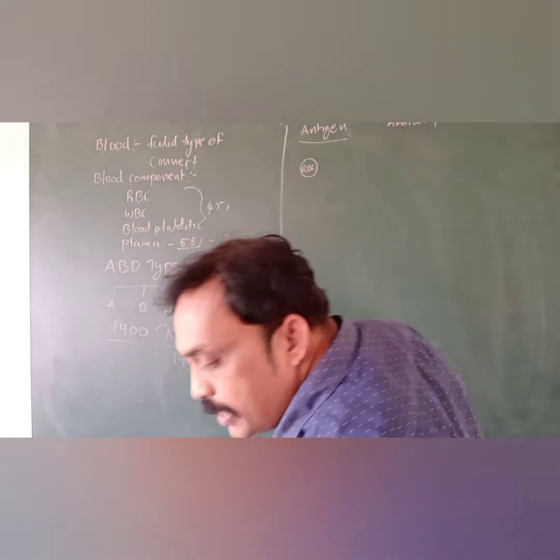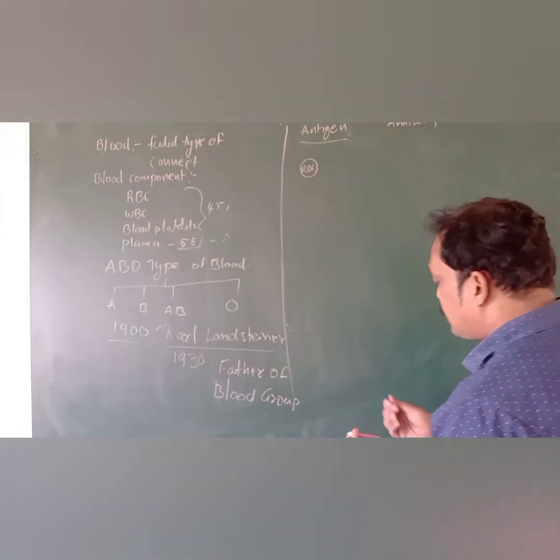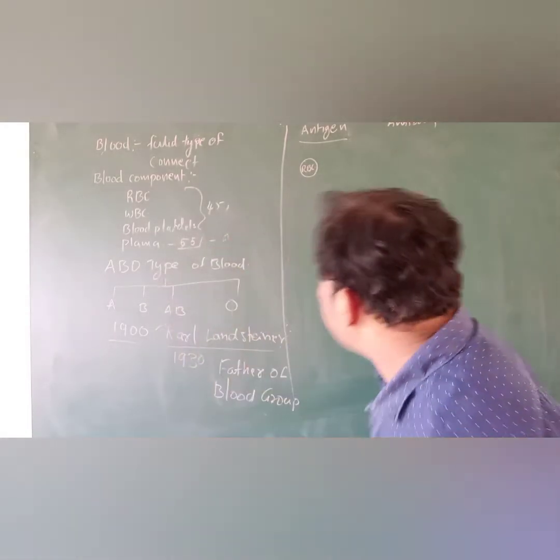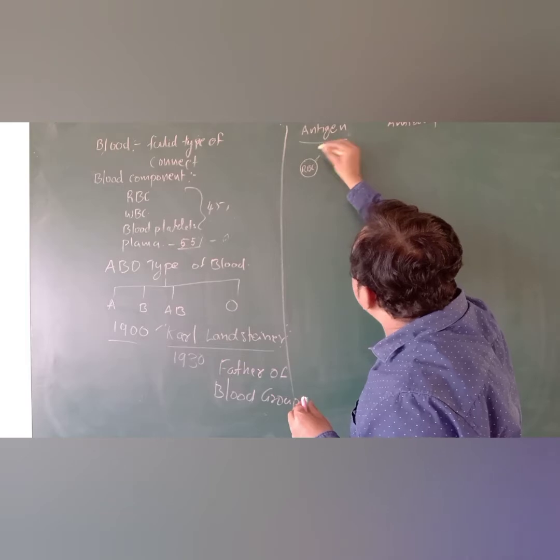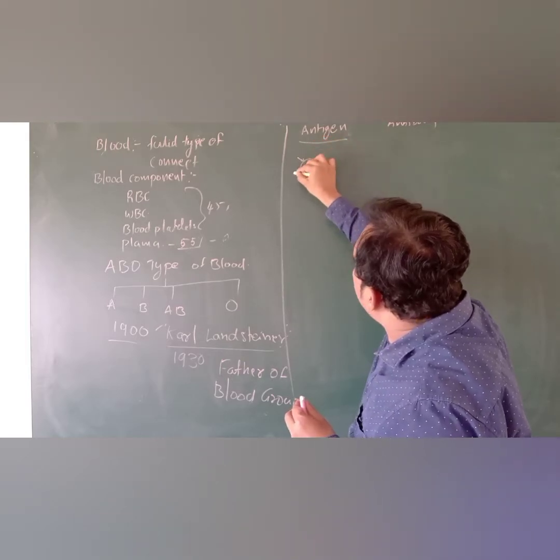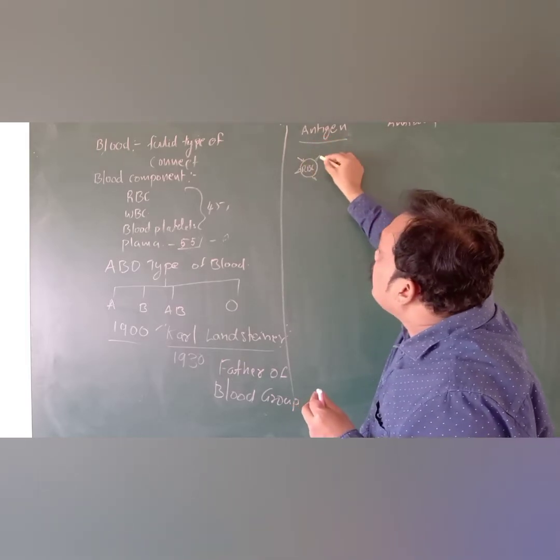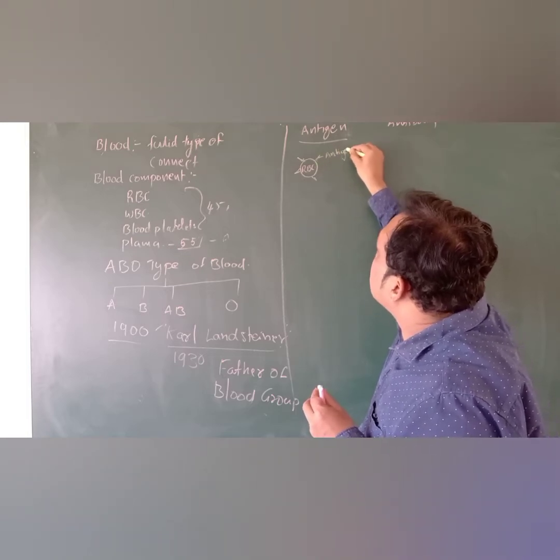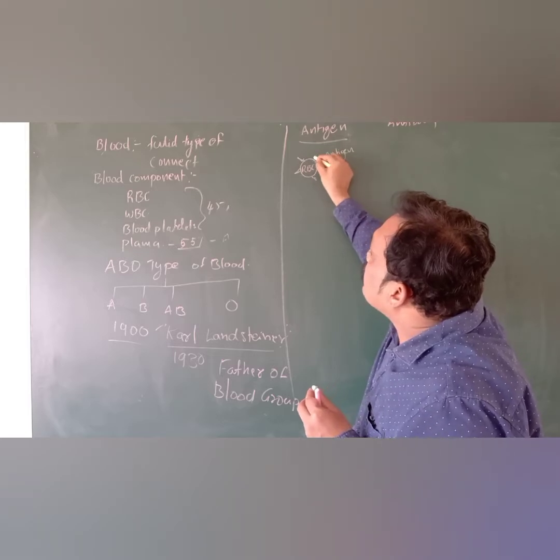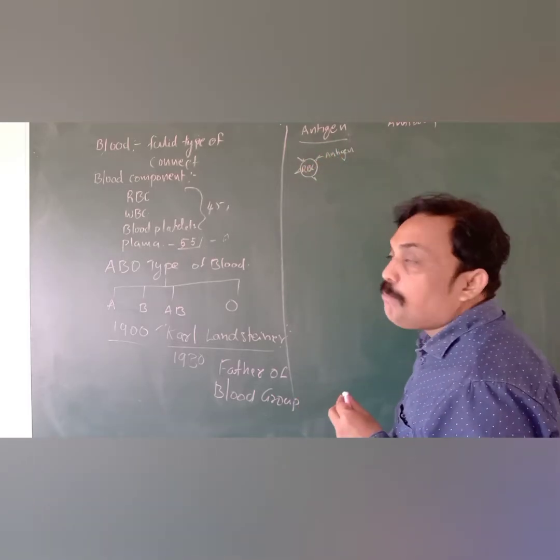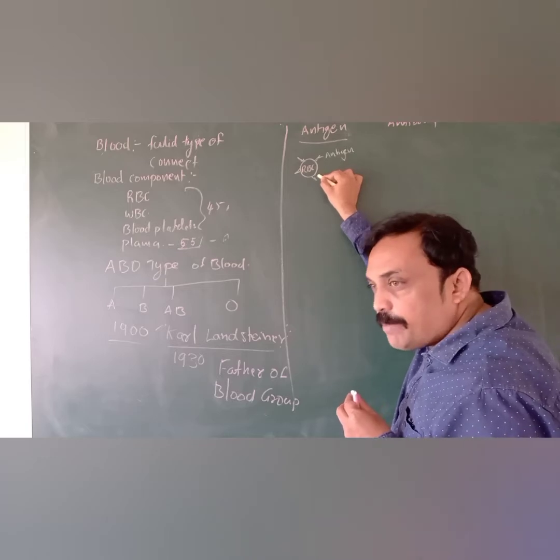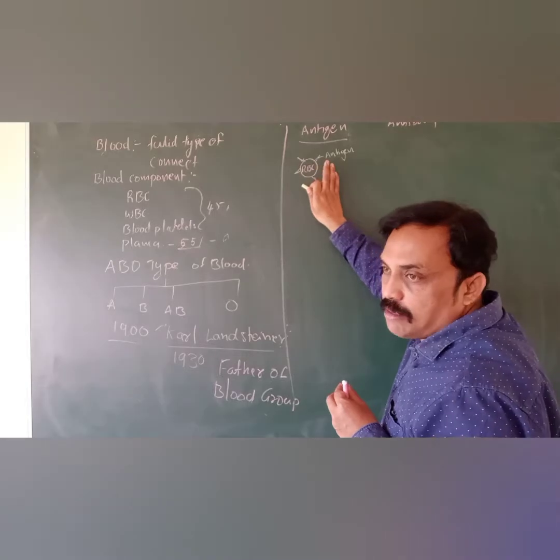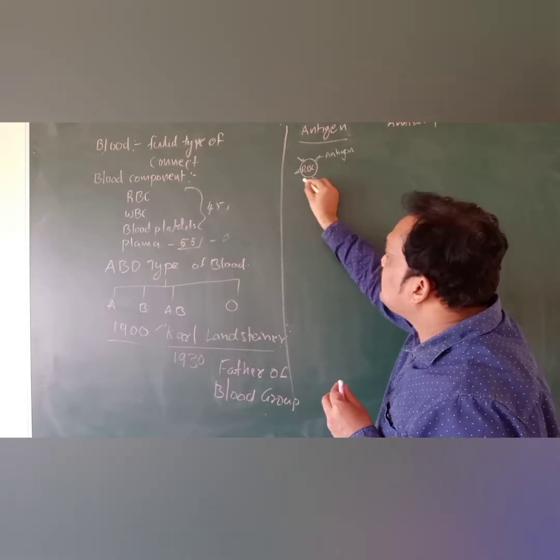Okay, on the surface of the RBC, some proteins are attached. Which proteins are attached? On the surface of the RBC, some proteins, which we can call antigens, are attaching. Based on which type of antigen is on the RBC, blood groups are classified.